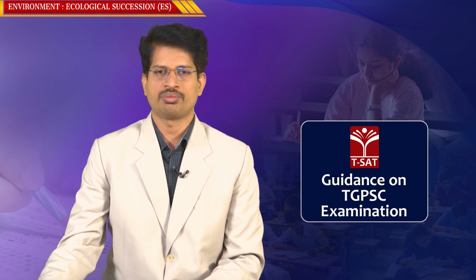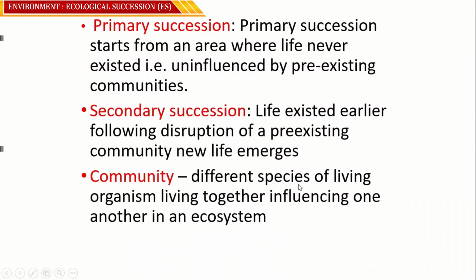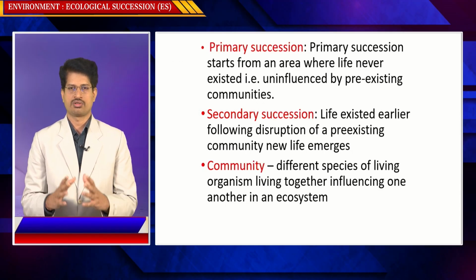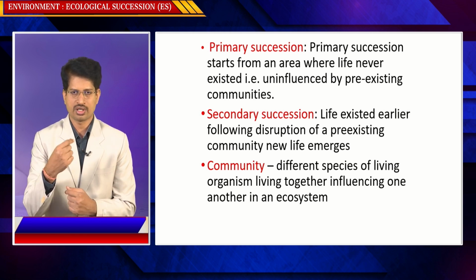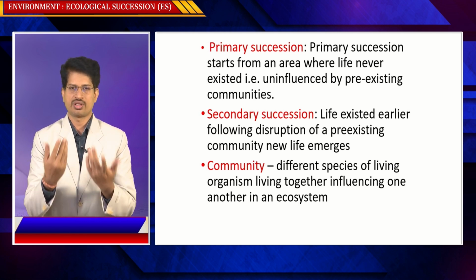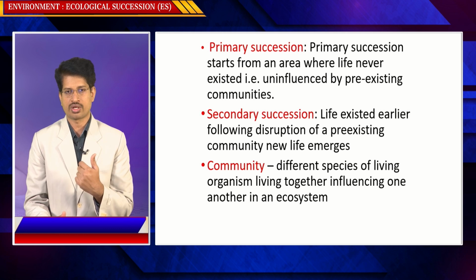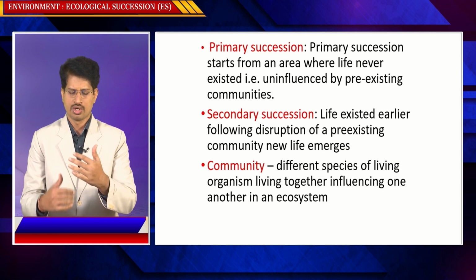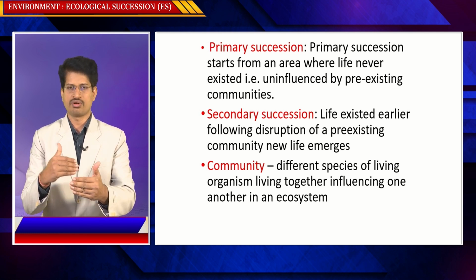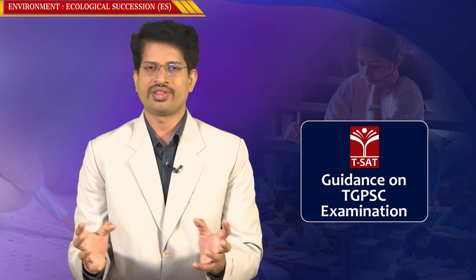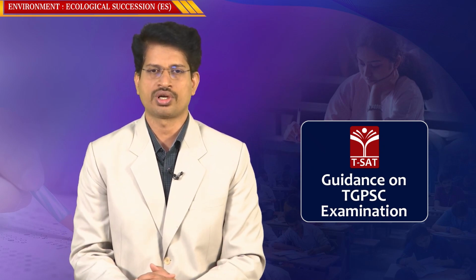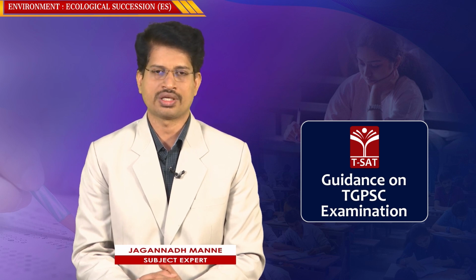In this context, what is a community? A community consists of different species of living organisms living together, influencing one another in an ecosystem. You have certain plants and certain animals. You are releasing carbon dioxide, and the carbon dioxide is being absorbed by plants, so you are influencing the plants. Plants release oxygen and you are inhaling oxygen; without oxygen, you cannot survive. Plants are producing a certain amount of food and releasing oxygen. So there is an influencing of one species on another. When organisms in an ecosystem influence one another, it is known as a community.